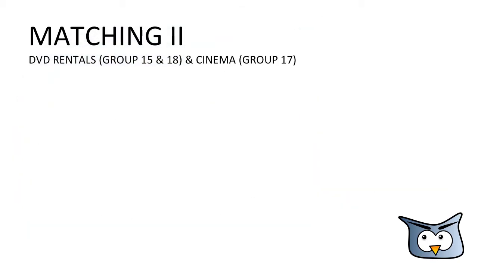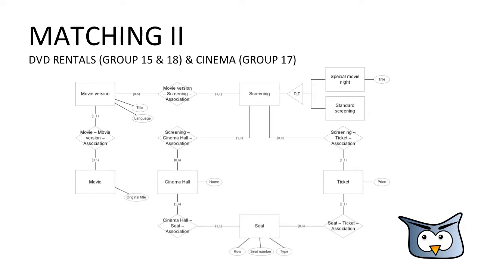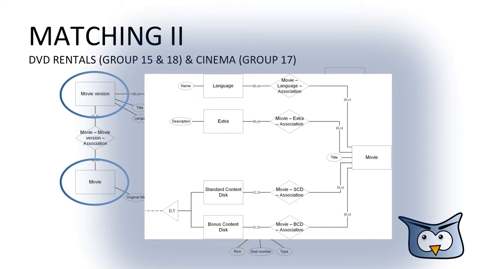Having combined the two DVD rentals, we now add the cinema operator to our schema. This is the ER model of Group 17, the cinema operator. The only overlap to the DVD rentals can be found in the movie and movie version entity. So, let's take a look at the DVD rental realization. As you can see, there's just a movie entity. This entity is semantically closer to the movie version entity of the cinema operator than the movie entity.